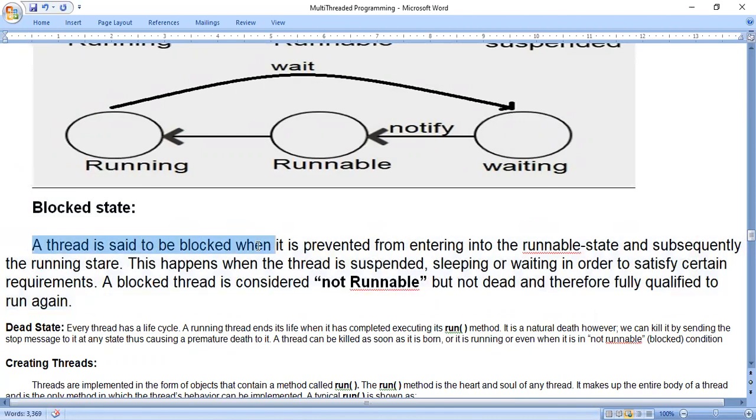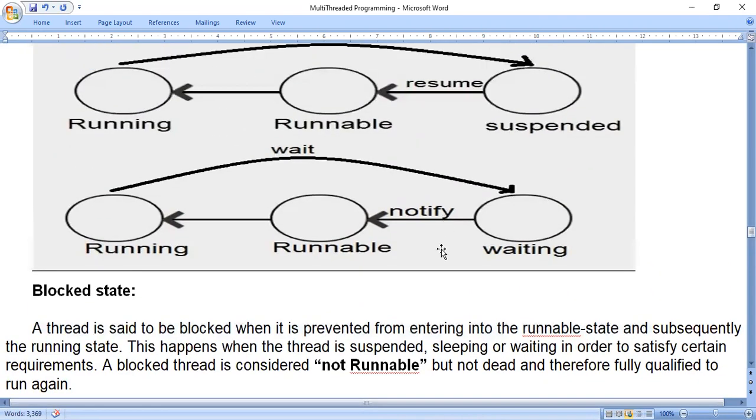A thread is said to be blocked when it is prevented from entering into the runnable state and subsequently running state. See here, what they're telling: whenever we say a thread is in running state, before that state it will be in runnable. So from runnable only, it should go to the running state. A thread is blocked when it is prevented from entering the runnable state and subsequently the running state, which means first it has to reach the runnable state and then the running state. Runnable means ready to work, running means started working.